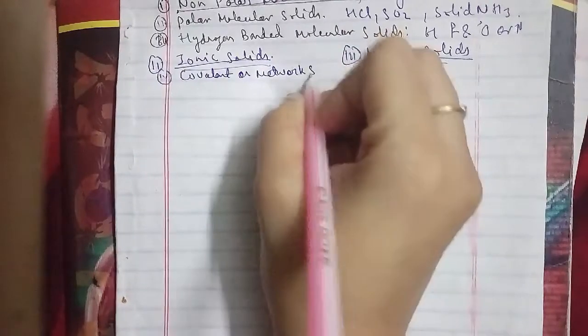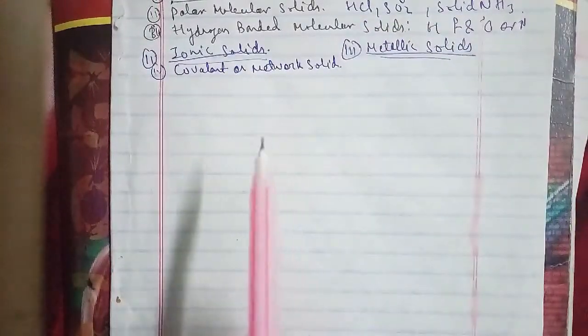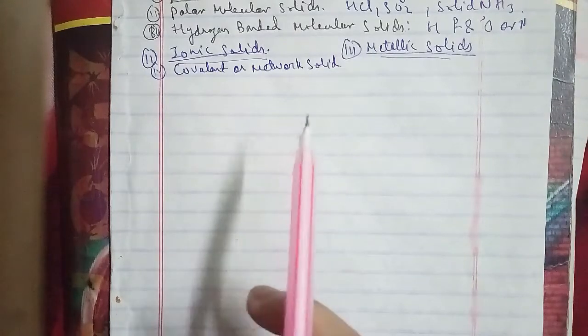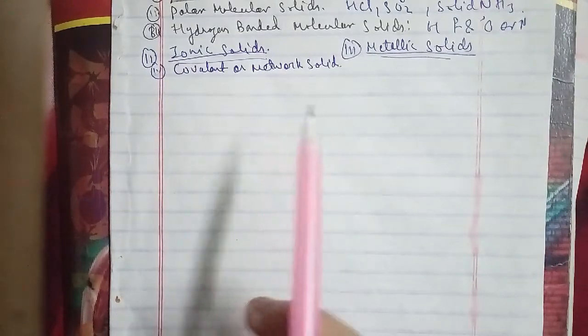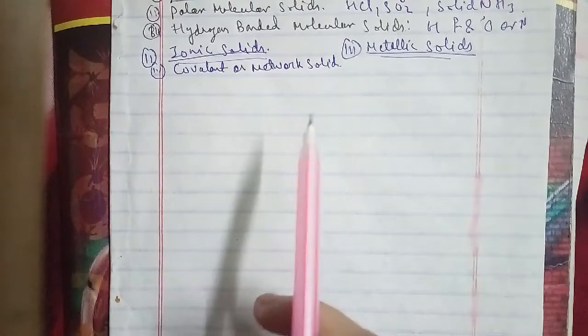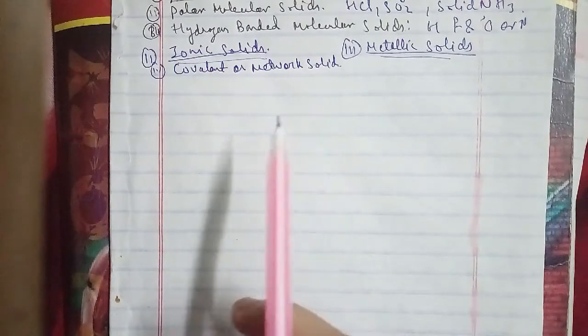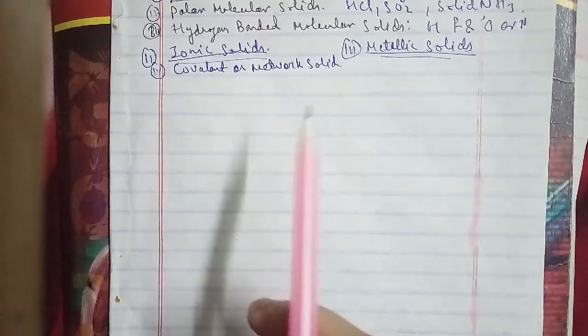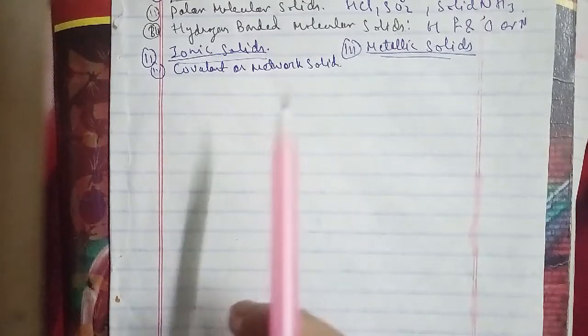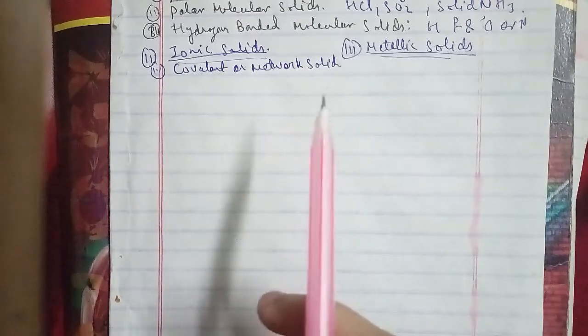network solid. In covalent or network solids, a wide variety of crystalline solids of nonmetals results from the formation of covalent bonds between adjacent atoms throughout the crystal. They are also called giant molecules. Covalent bonds are strong and directional in nature.